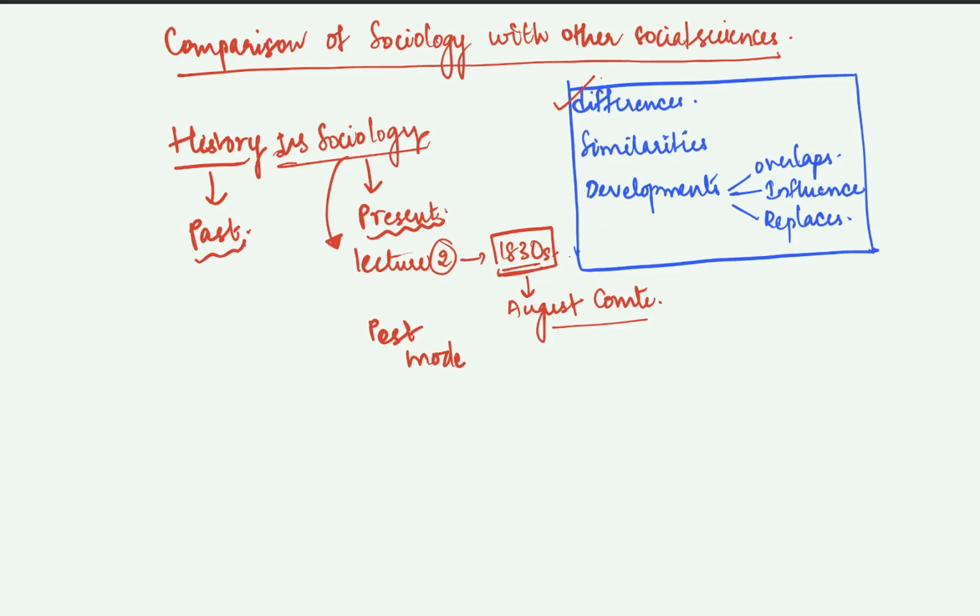When did the emergence of modernity happen in Europe? After the French Revolution and Industrial Revolution, right? So whatever changes are happening after this, that is what sociology looks into, whereas history is all about the past. There is no history of the present. If you start talking about the history of the present, that is not history, because the history of the present is nothing but the present, and the present is dealt with by sociology. So this is the key difference between both of them.